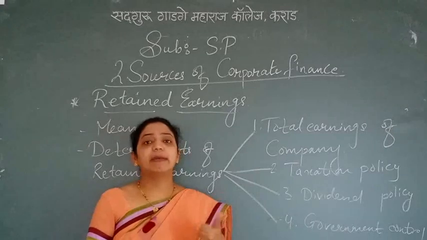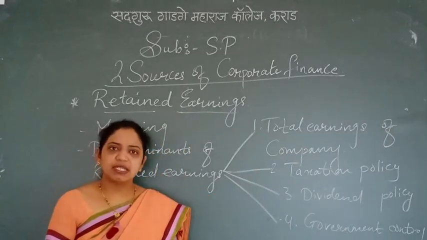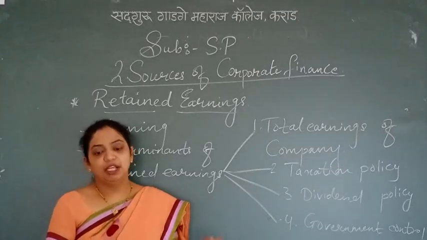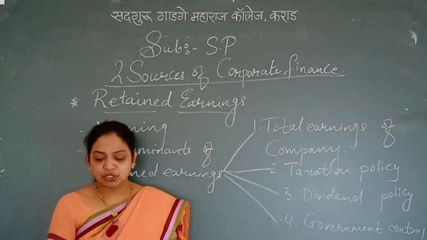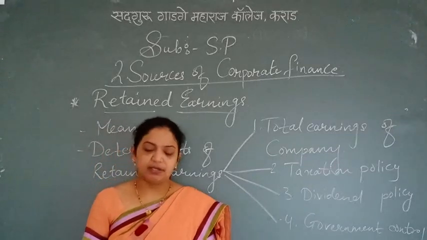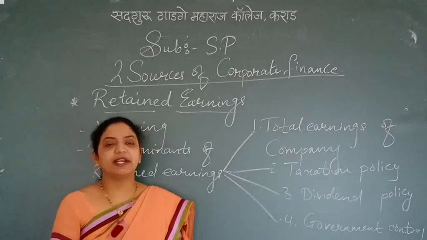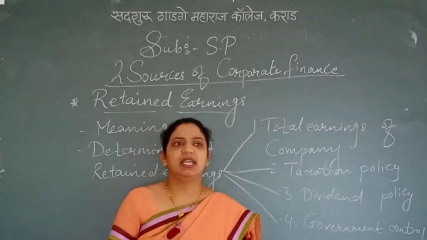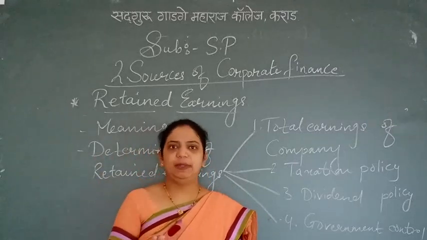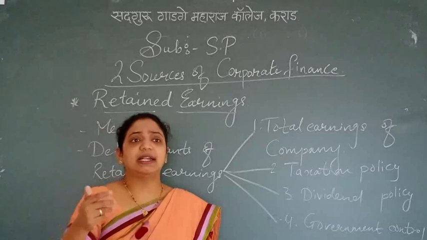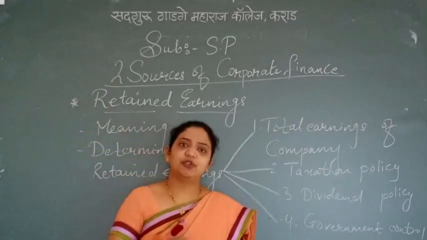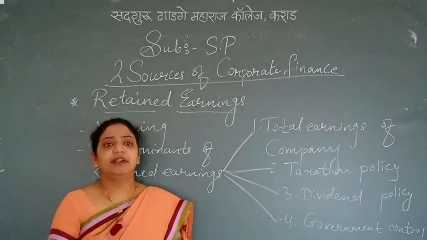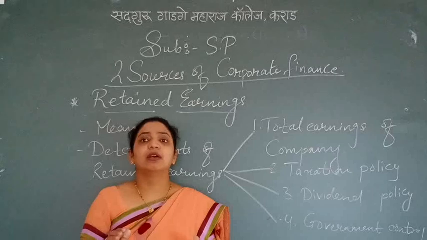Number 4 is government control. Now again government control is there. The government is a regulatory body of the economic system of the country. Its policies, rules and regulations ensure that the company works as per the regulation. The company has to formulate a dividend policy in accordance with the rules and regulations framed by the government. Now I am saying a conservative dividend policy should be there. If ample profit is earned, that doesn't mean that more and more profit should be distributed between the shareholders only. But you cannot say like this, because the full dividend policy depends upon the government rules and regulations only.